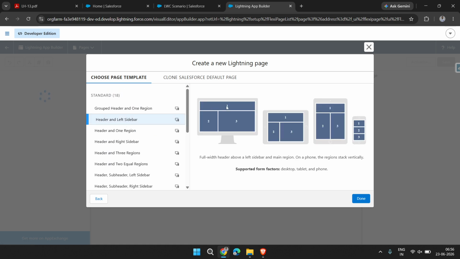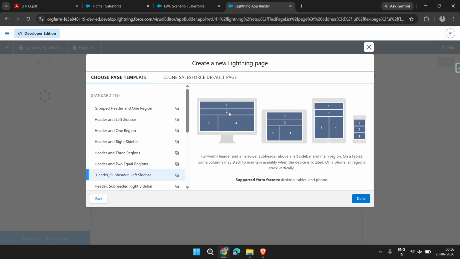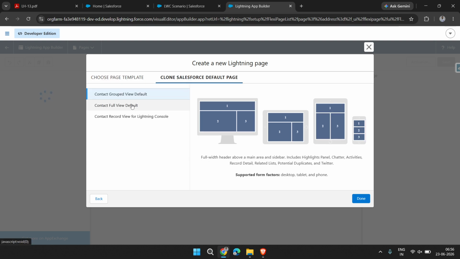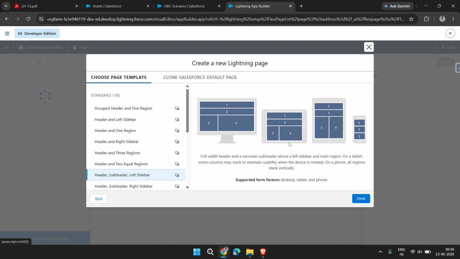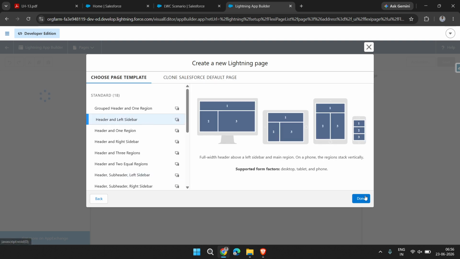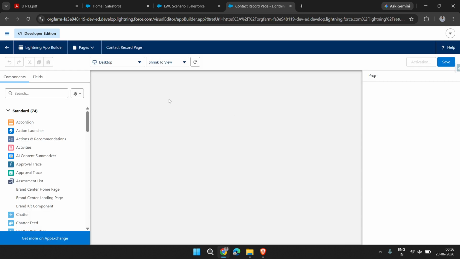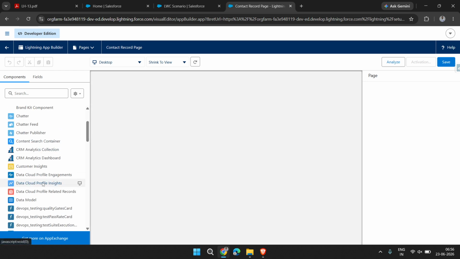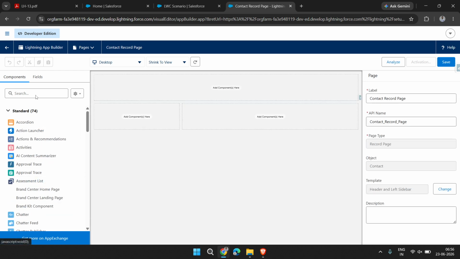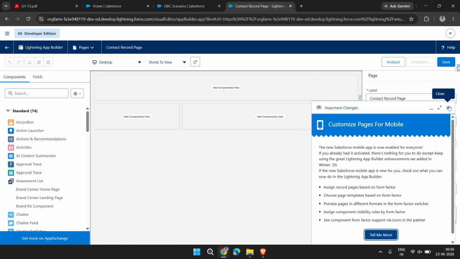There are sections, first, second, third, of this type or that type, with some margins and spaces, depending on which section you want more of. If we want to clone, we can do it from here. So you can add anything. I added this one, then click on next. Then we can add components from there.